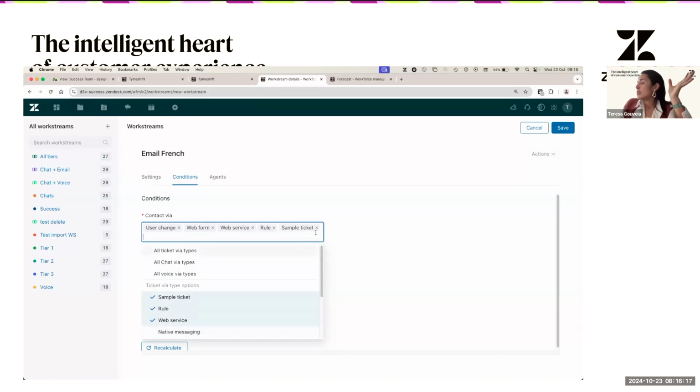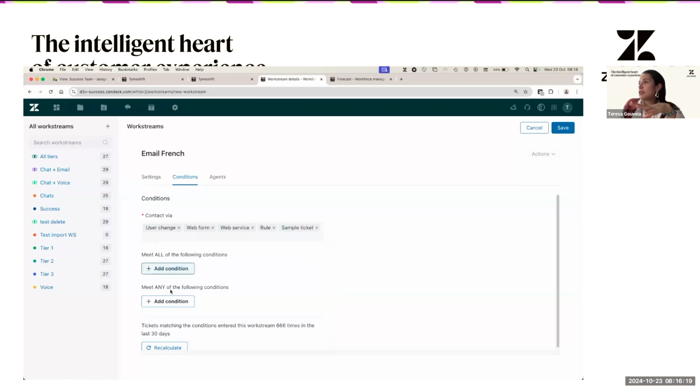And then, yeah, so that's for tickets. And again, you can then decide to use meet all or meet any, just as an FYI. Meet all means that all of the conditions that you set up there need to be present on the ticket, and meet any means it can be one or the other, okay?